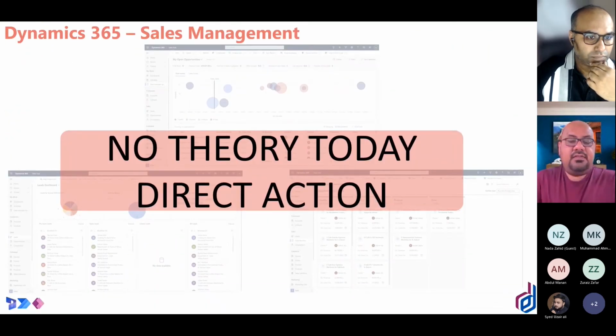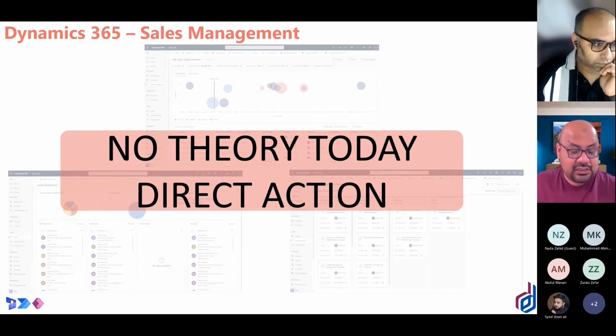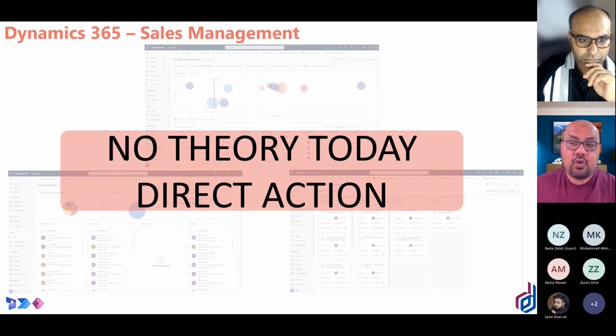The best part of this session is here. There will be no theory and there will be direct action. Now what I'm going to do is take you directly to the system, and we will start from the reporting elements and visualization, as well as see what KPIs or reports you can generate on top of it.